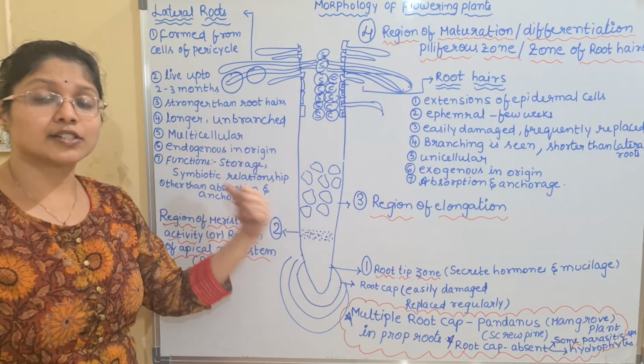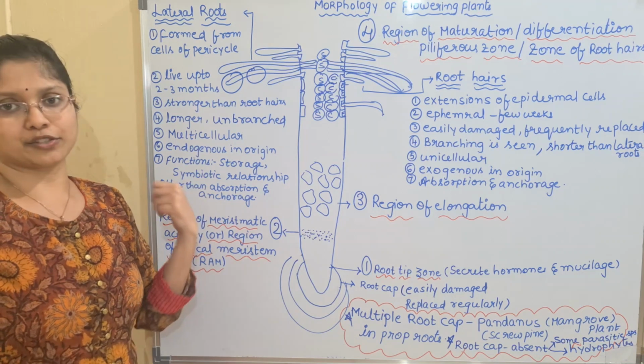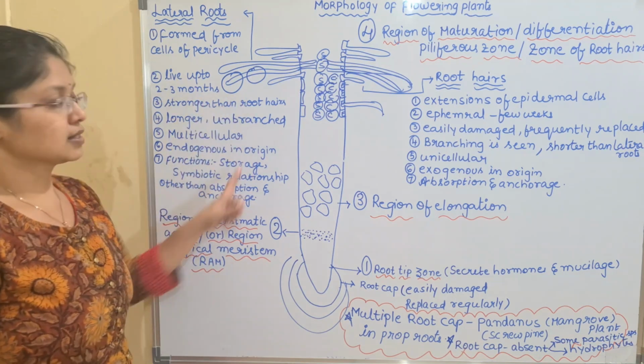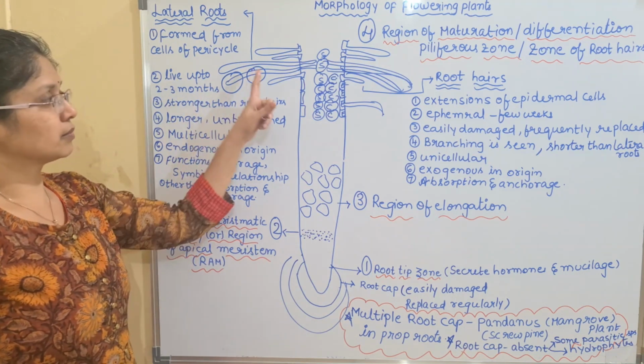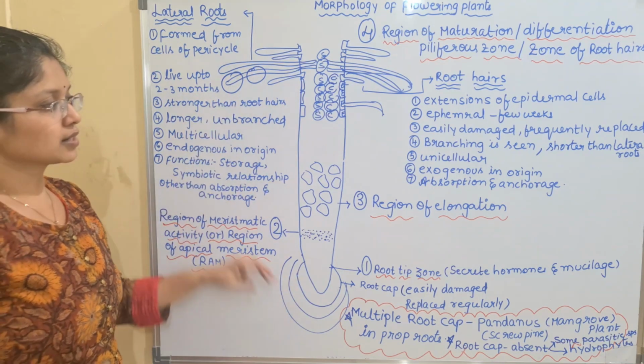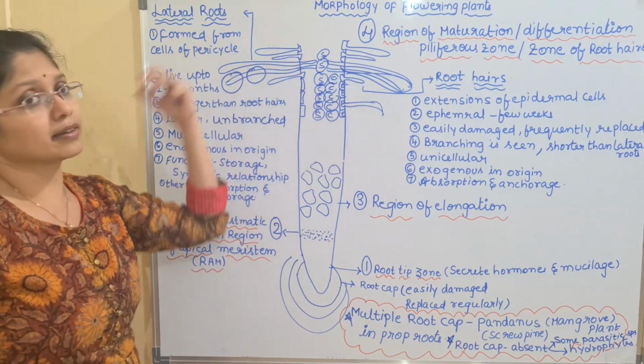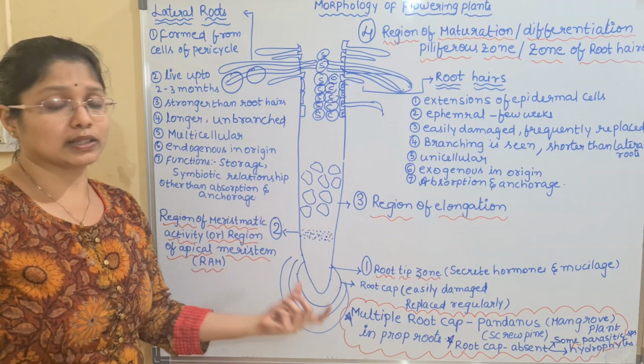Absorption, anchorage, symbiotic relationship, and also we have the storage function. So all these functions are mainly associated with the lateral roots. So this is regarding the root structure, children. Mainly in order to discuss the root hairs and the lateral roots, I have discussed the whole thing again.